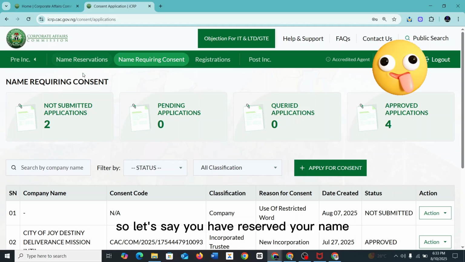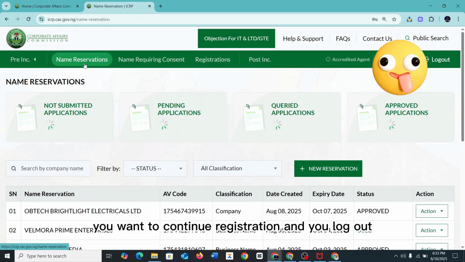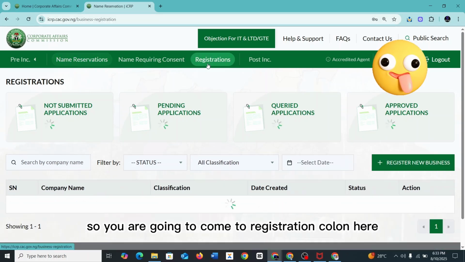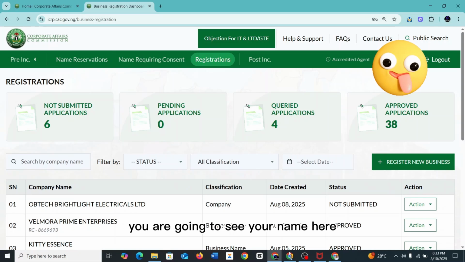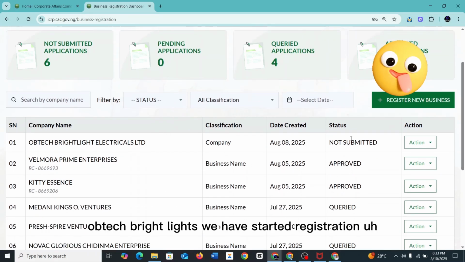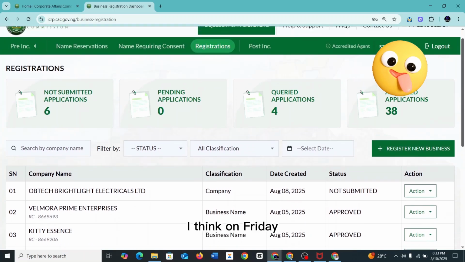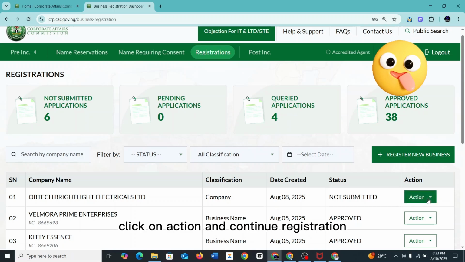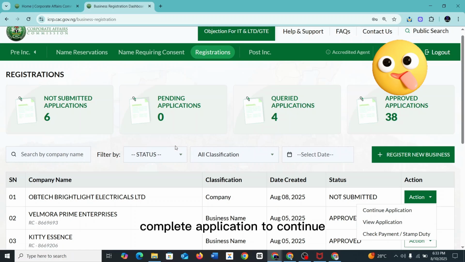So let's say you have reserved your name, you want to continue registration, and you log out. So you are going to come to registration column here. You are going to see your name here. Then you are going to continue. Like this Obitech bright light, we started registration I think on Friday, and we didn't complete it. So you have to come here, click on action and continue registration, complete application to continue. So this is how you are going to do that.